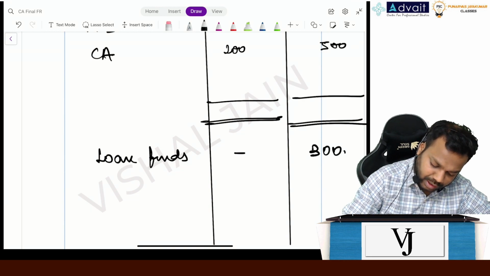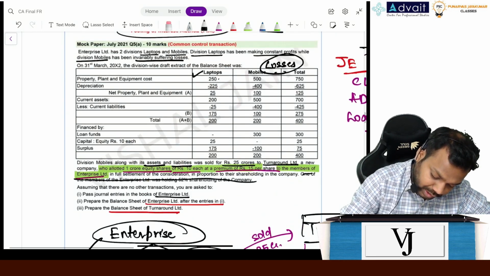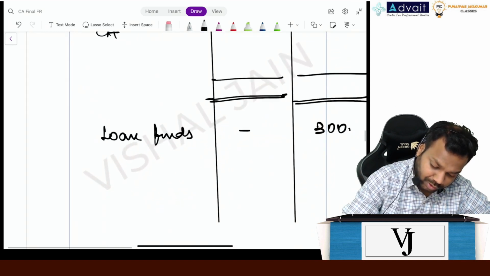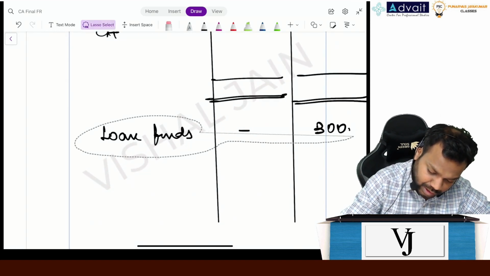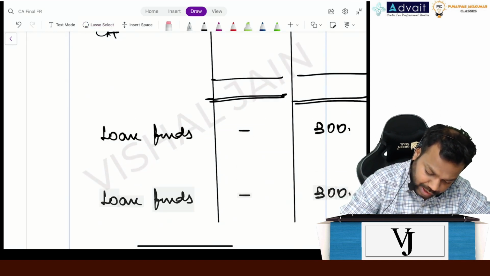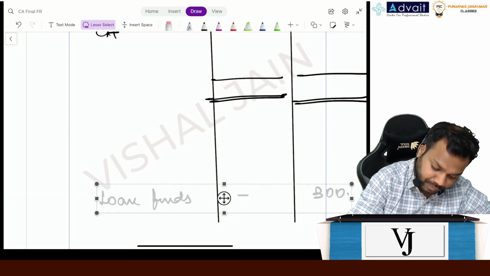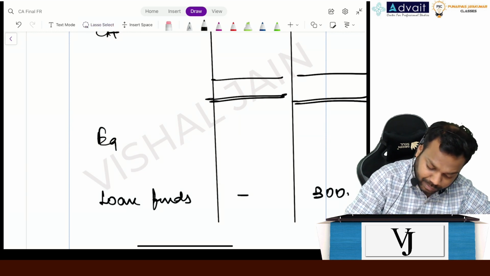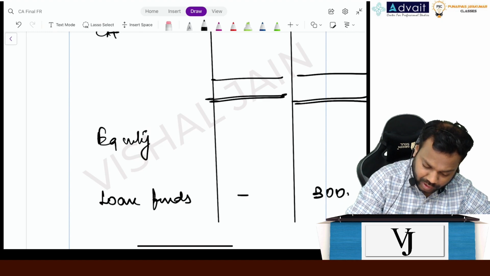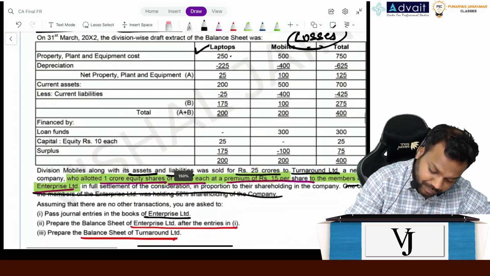300. Now further, what is next? Equity and surplus. Okay, so loan funds we will write separately. First we'll write equity and capital: equity, capital and surplus. Now tell me, what is the value of equity here?